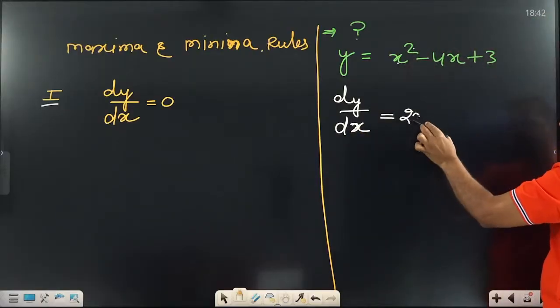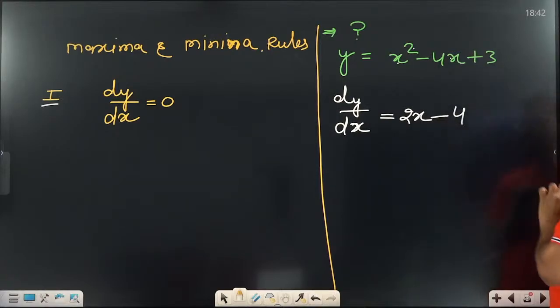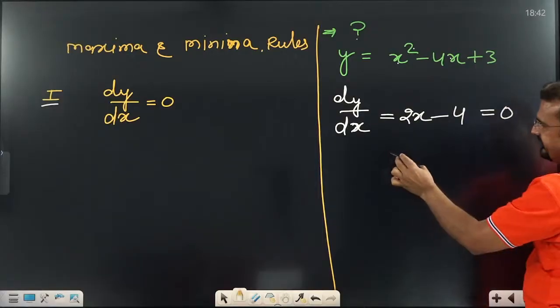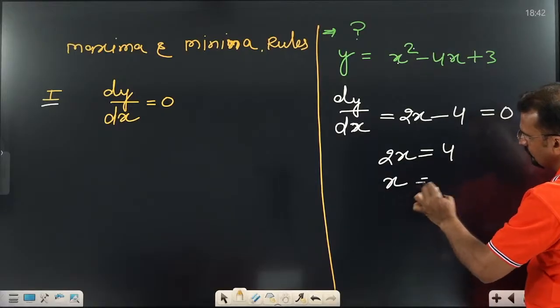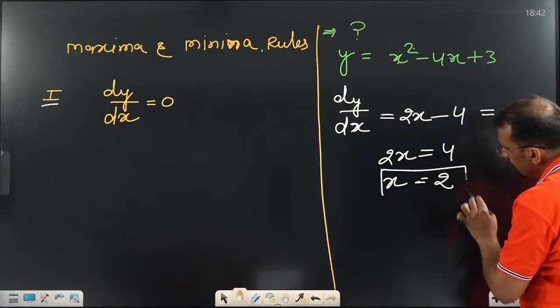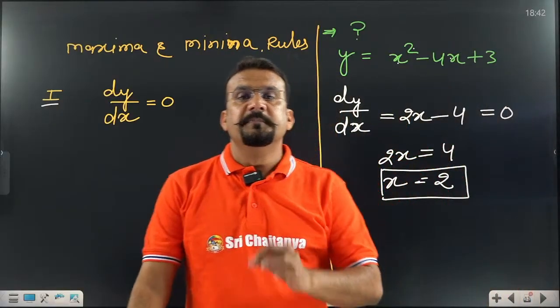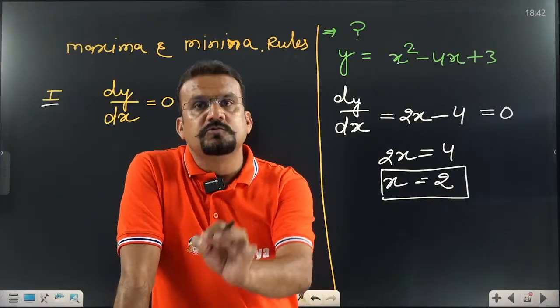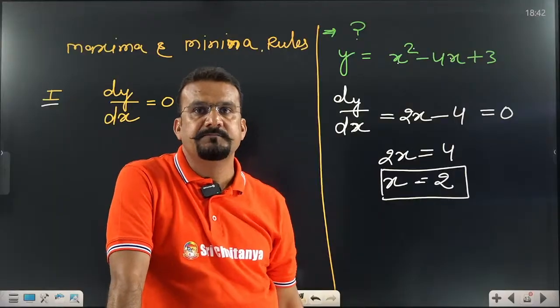Differentiation of x square is 2x, minus 4x gives minus 4, plus the constant gives 0. Then put it equal to 0. Okay, sir. Then 2x equal to 4, so x equal to 2. What is the meaning of x equal to 2? It means that at x equal to 2 there will be either minima or maxima.